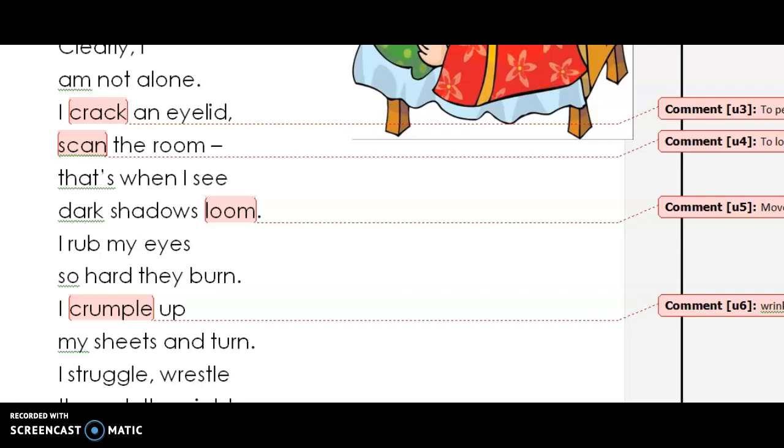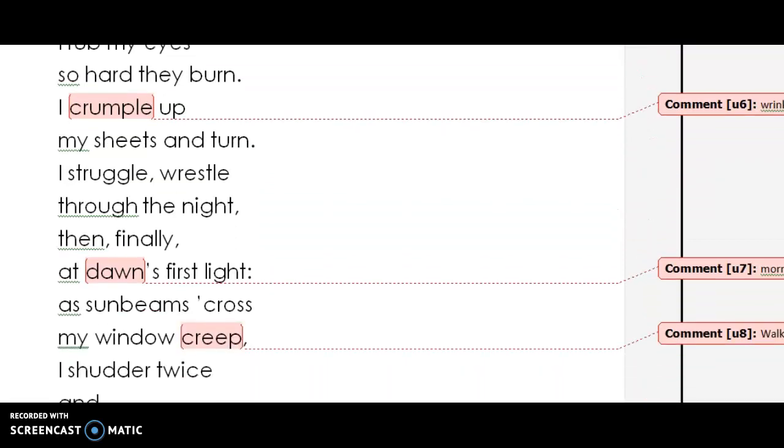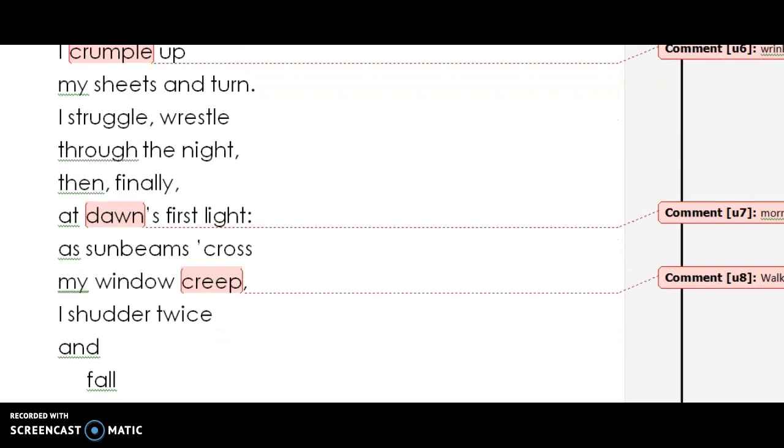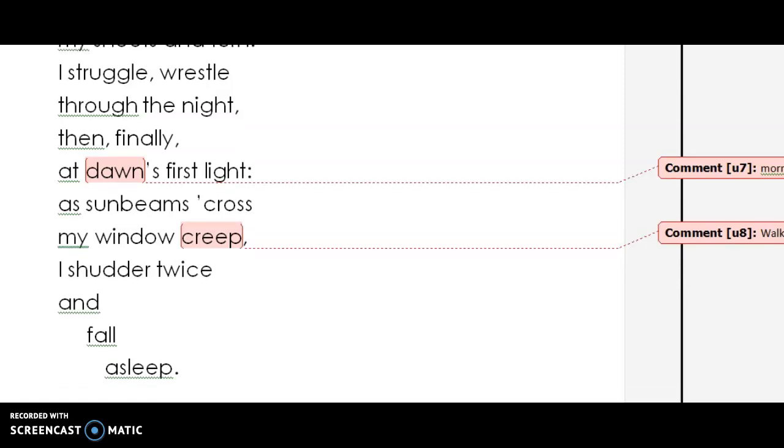I rub my eyes so hard they burn. I crumple up my sheets and turn. Crumple up over here means wrinkles of the bed sheet. I struggle, I wrestle. Over here it means fight through the night. Then finally at dawn's first light. That means when the sunbeam falls on the window of this child. As the sunbeam crosses my window, creeps. Over here, creep means to walk on tiptoes. I shudder. Shudder means to feel fear, to get scared. Twice and then fall asleep.